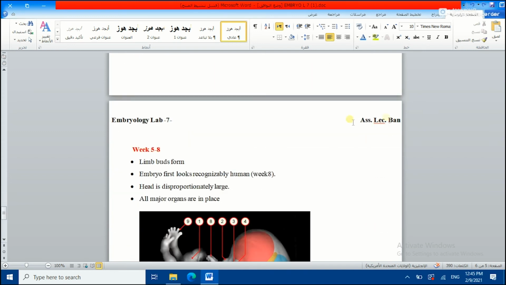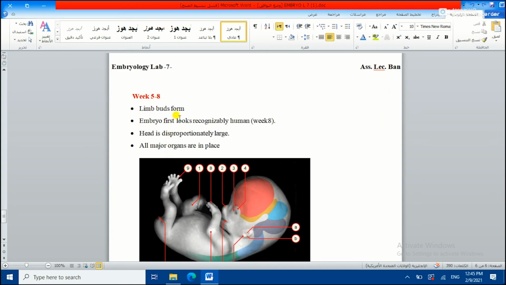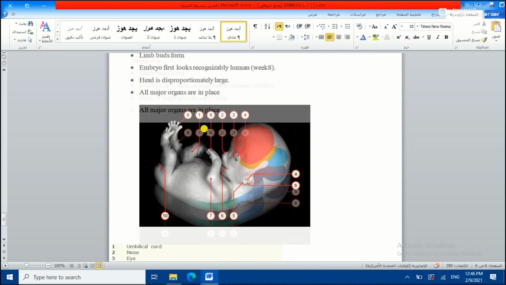Okay, let's come finally to the events that happen between weeks 5 and 8. As a summary, we can say that the limb buds will form, and the embryo first looks recognizably like a human, as we said, at the end of week 8, 2 months of pregnancy. The head is disproportionately large, as you see right here, and all major organs are in place.